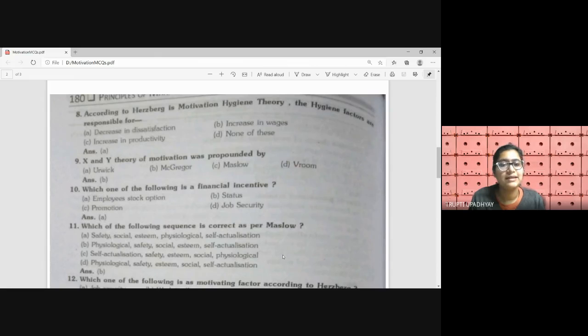Hygiene factors are very essential, but they will not increase the motivation or the satisfaction of the people. At least they will decrease the dissatisfaction. So the answer is hygiene factors are responsible for decrease in the dissatisfaction among the employees.